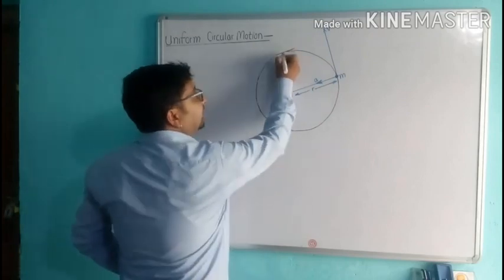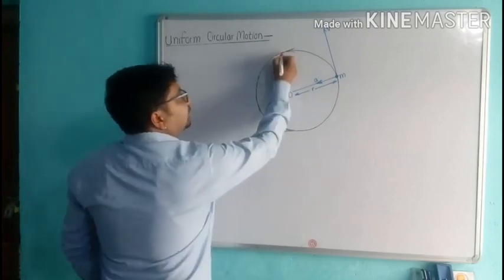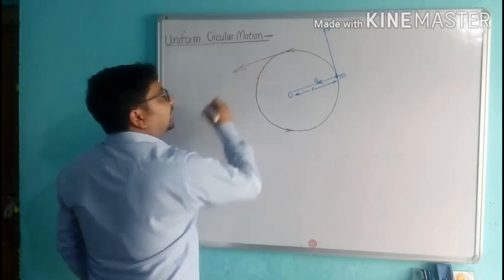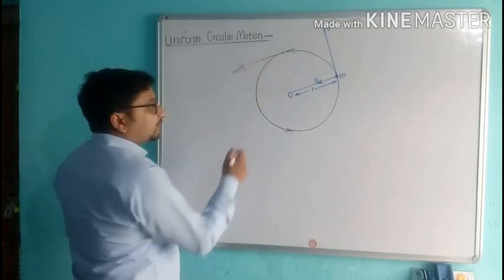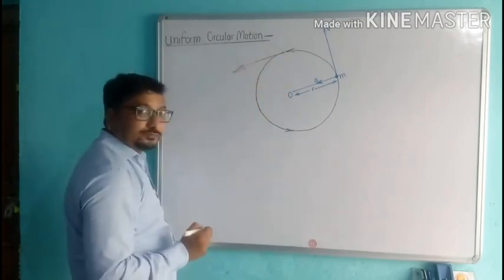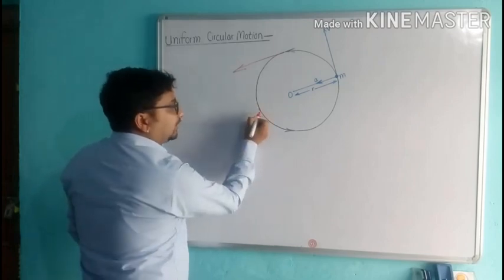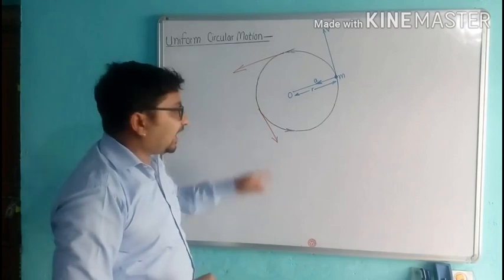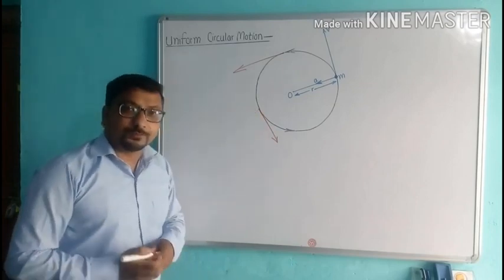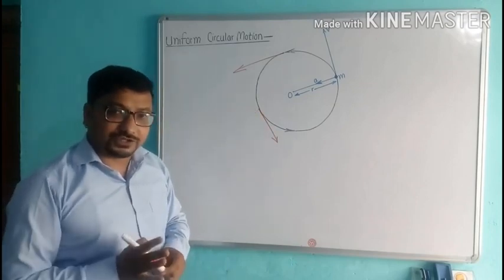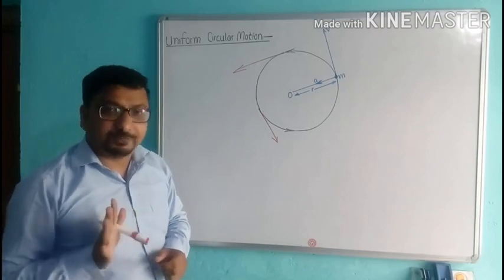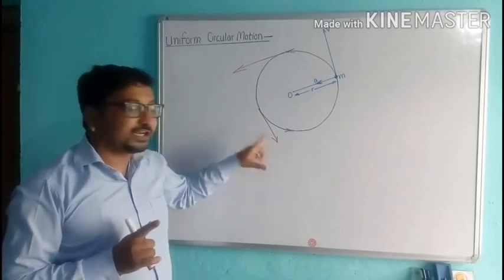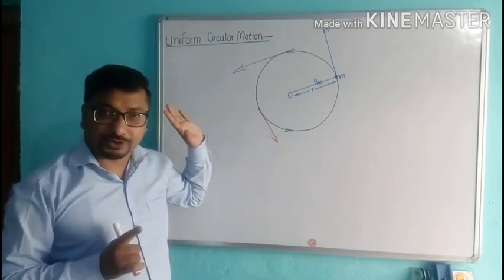If the object is here, then the direction of velocity is along the tangent at that point. If the object is here in uniform circular motion, then the direction of velocity will be along the tangent at that point. So the direction of velocity changes at every point and is along the tangent at that point.